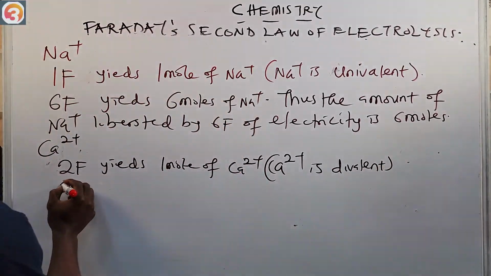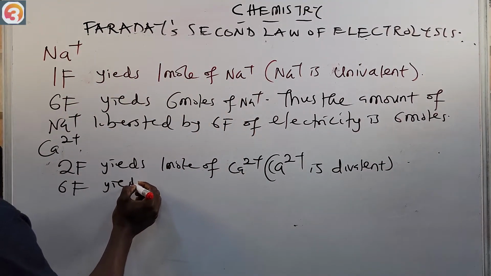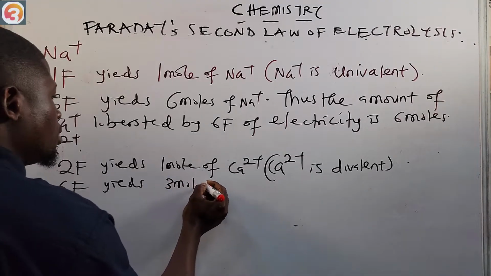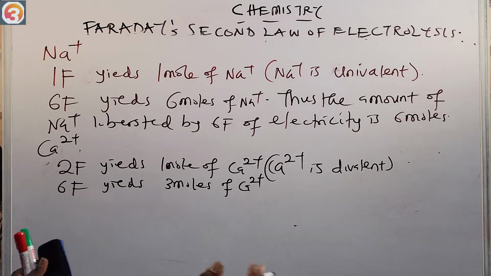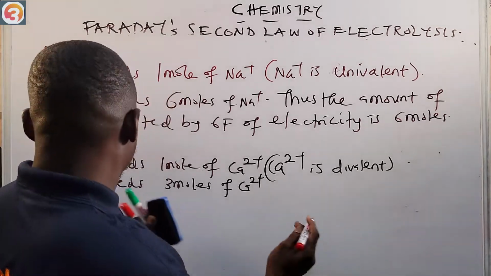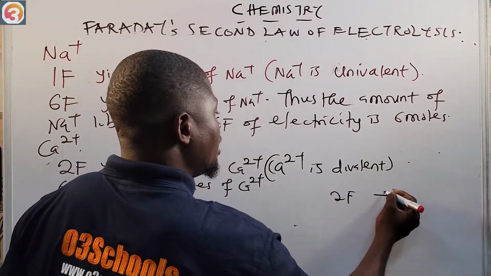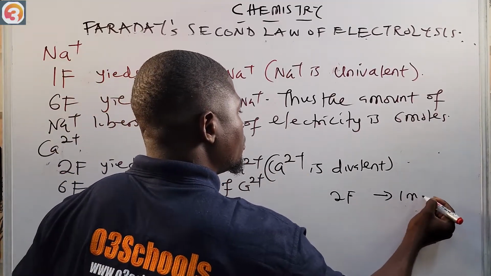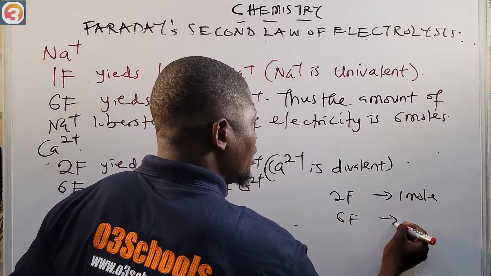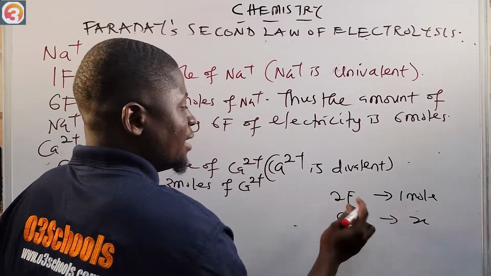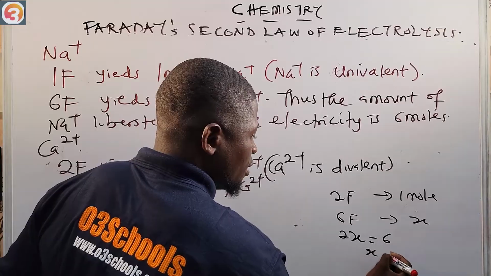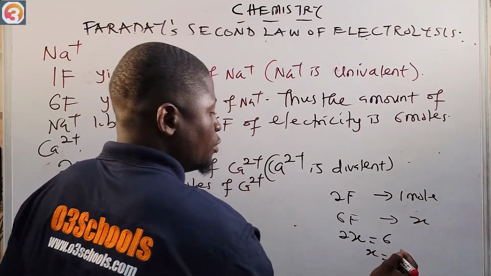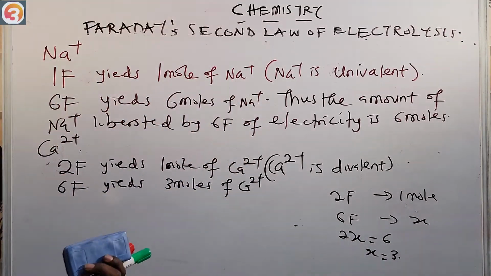Now, 6 Faraday will yield what? 6 Faraday yields 3 moles of Ca2+. Why? You can come to the side and do it. Look at it. 2 Faraday yields 1 mole, 6 Faraday will yield X moles. So cross multiply. I'm going to have 2X equals 6 times 1, which is 6. So X is 6 over 2, which is 3.